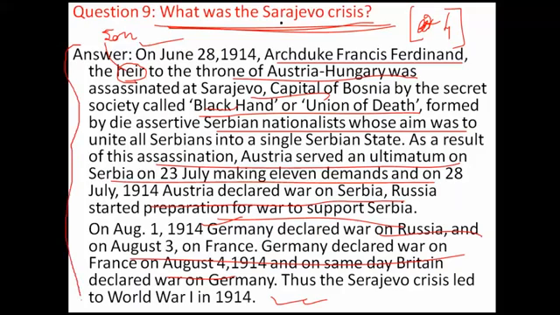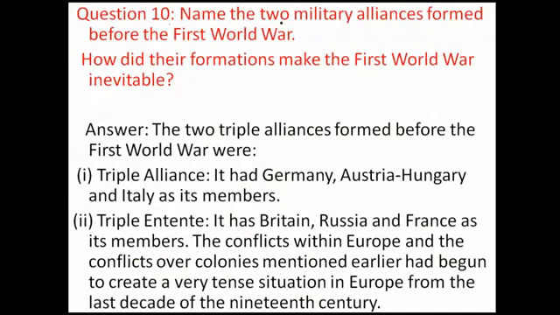All these points, whatever the examiner will expect from you, are written over here. You can write down and learn this question and this answer very properly. Two military alliances, the Triple Alliance and the Triple Entente, as I have said. Germany, Austria-Hungary and Italy were the Triple Alliance. The Triple Entente was Britain, Russia and France. Italy joined later.